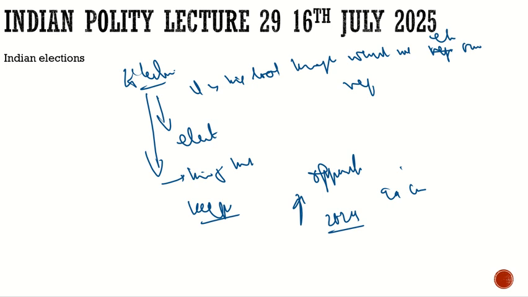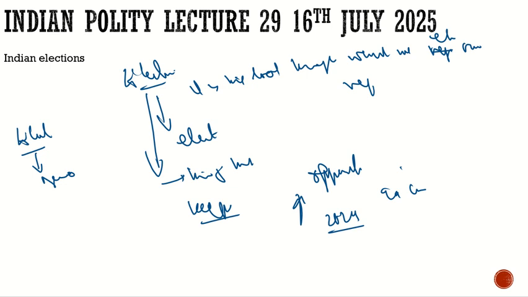But election is the characteristic of a democratic system. The elections in themselves are the characteristics of a democratic system. But how can we say that, for example, even Pakistan claims that they are a democratic country? But can we say that they are really a democratic country? What will define whether a country is democratic or not?